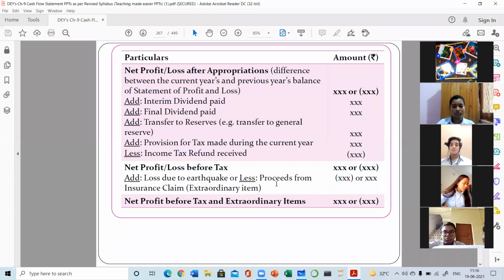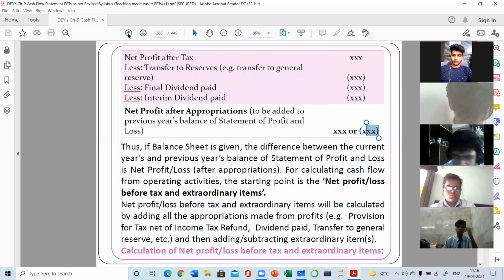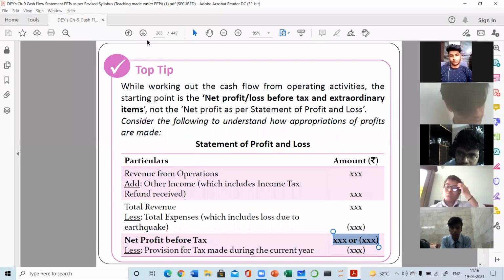So all this working note is to be prepared only when net profit after appropriation, after tax, is given. But if the statement of profit and loss is given, then you will directly take this portion, and you need not do any adjustments in this portion.